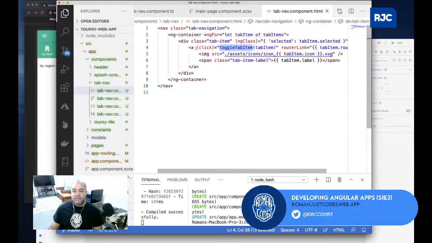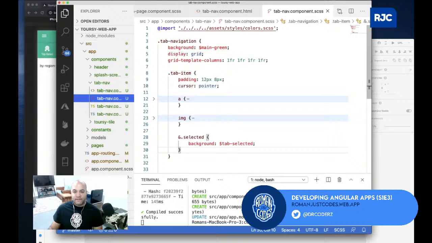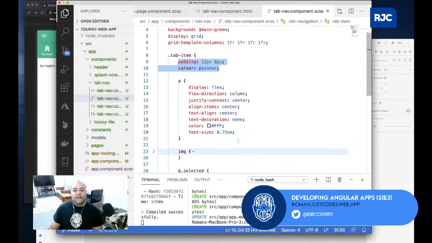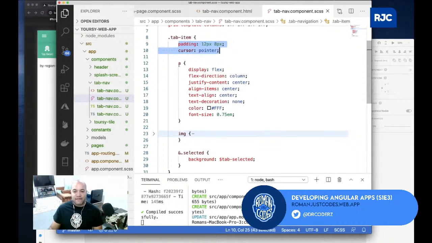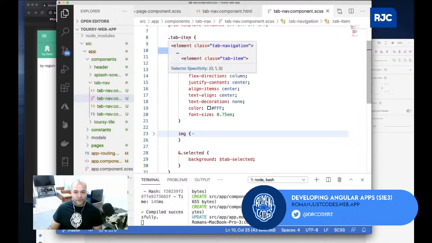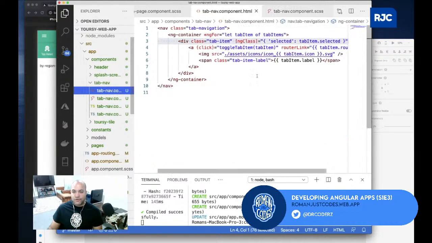For example, what I will have to do is bring this anchor tag outside, and then I can implement it that way, because some of the styling has actually been done at the tab item level. So if I go to the CSS, tab item is the one that has the padding. The anchor tag is the one that does some of those things. So I can refactor this and just move it outside. The anchor tag is the outer container as opposed to the tab item. So let me show you how I can do this.